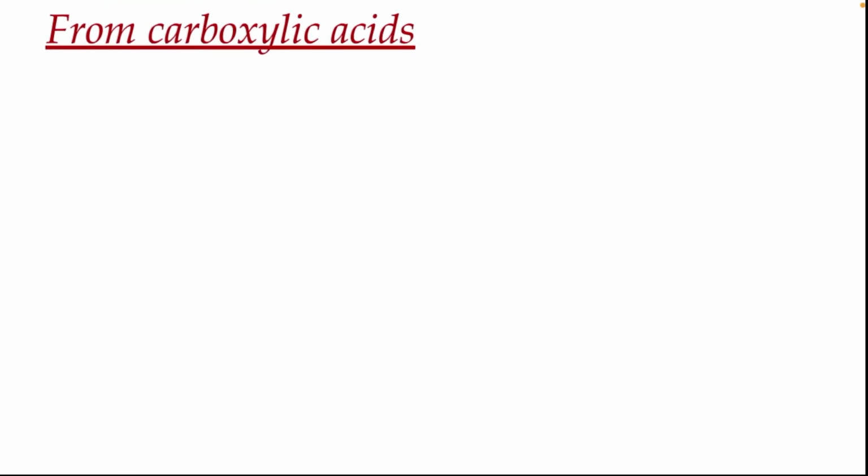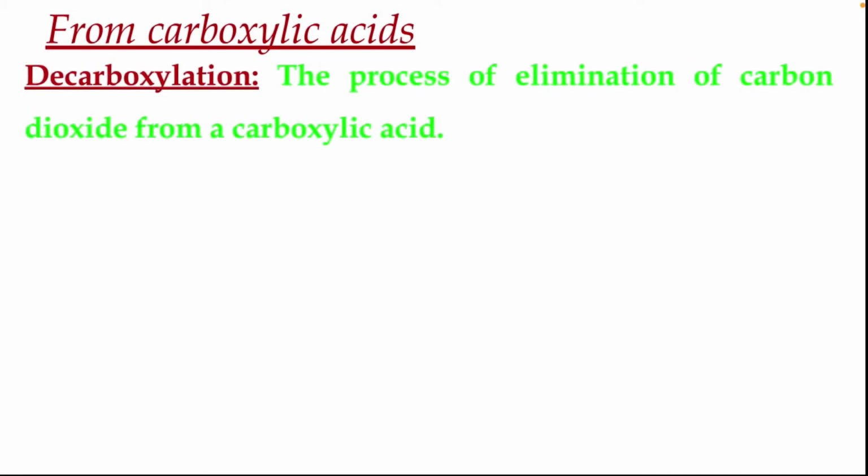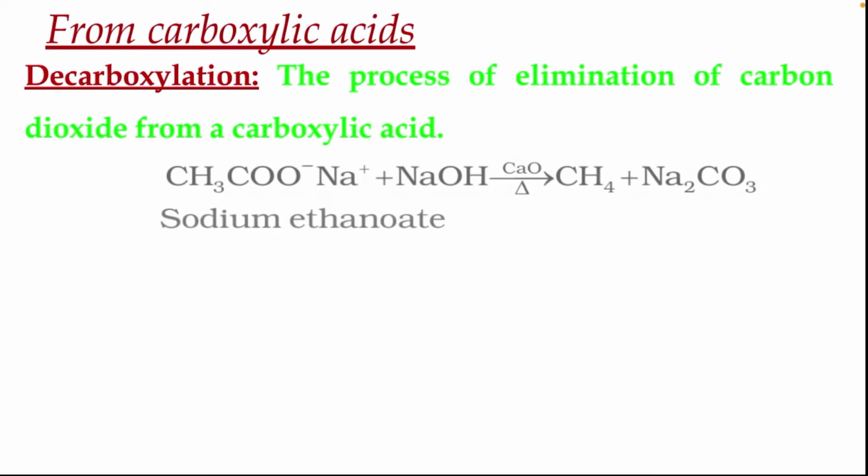Another method of preparation is from carboxylic acids by the decarboxylation process. The process of elimination of carbon dioxide from a carboxylic acid is called decarboxylation. For example, sodium ethanoate on reaction with sodium hydroxide in the presence of calcium oxide produces CH4, that is an alkane.